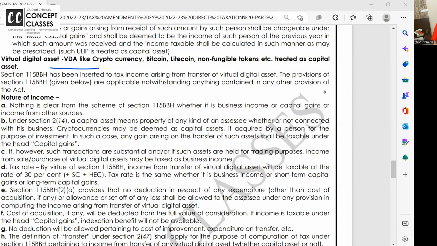All right, let us continue this now. So VDA, what is VDA? Virtual digital asset, that is cryptocurrency, Bitcoin and all. From this year, it is going to be taxable.